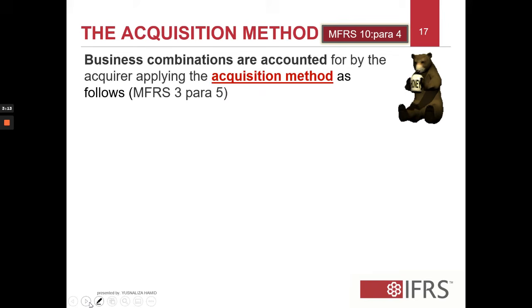So under MFRS 3, business combinations are accounted for by the acquirer applying the acquisition method. So it's the acquirer that will have to apply the acquisition method as follows.